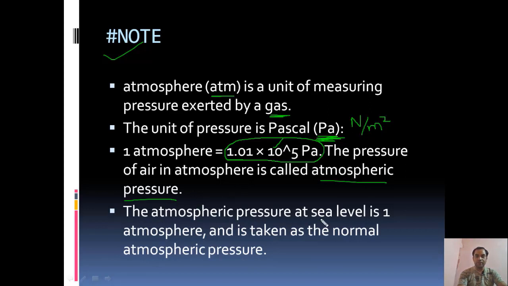The atmospheric pressure at sea level is 1 atmosphere, and is taken as normal atmospheric pressure. If you go to a sea beach and measure the atmospheric pressure, you will get this value, 1.01 into 10 to the power 5 Pascal. This value is known as 1 atmospheric pressure.